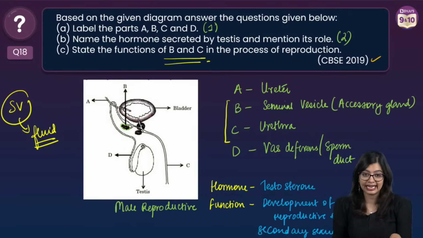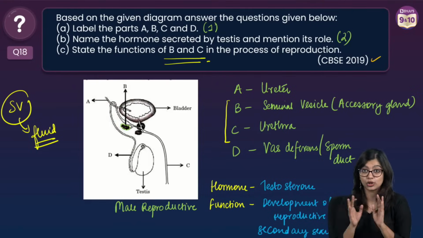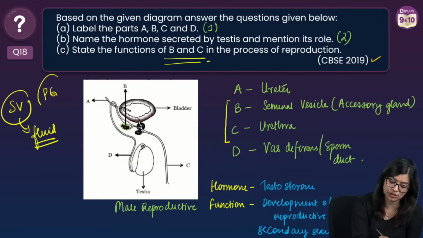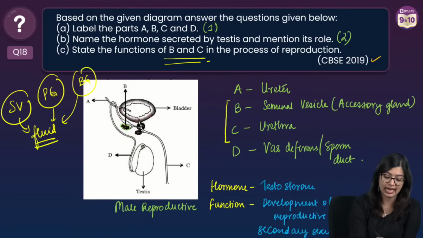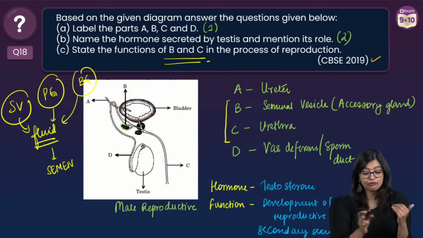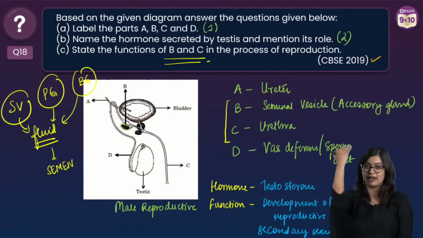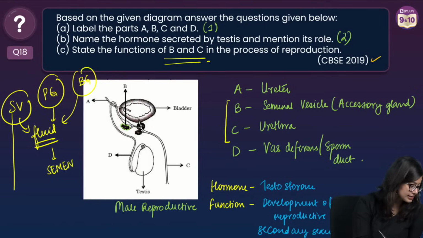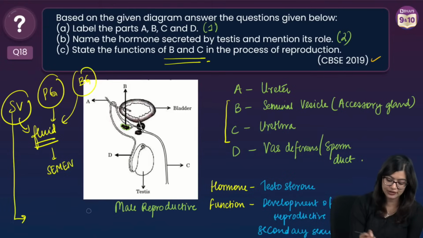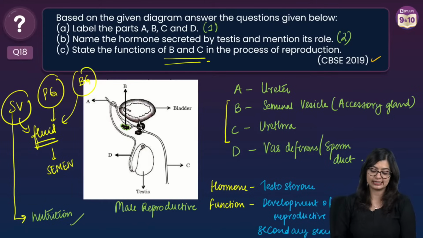Now, please don't write saying that the seminal vesicle will release a secretion that makes semen. No. All the accessory glands together will produce fluids that result in semen. The seminal vesicle fluid alone will only contribute to the formation of semen, which is nothing but secretions of accessory glands plus sperms. Now, what does the seminal vesicle do? Its function is to primarily provide a fluid that provides nutrition to the sperms, right? So the correct answer here is this.